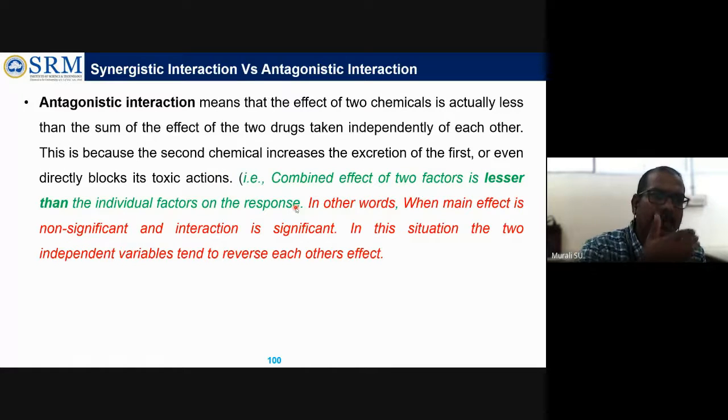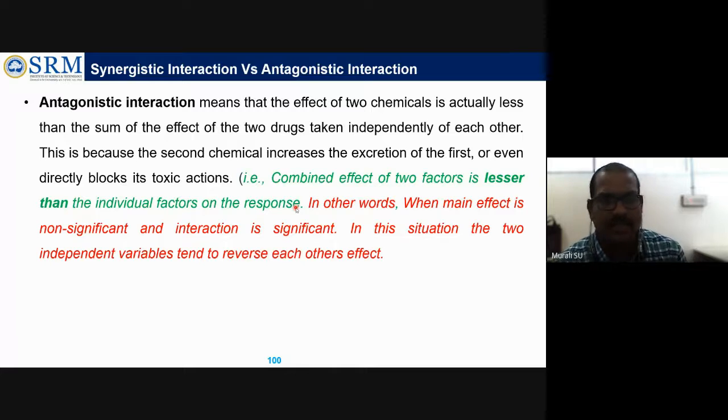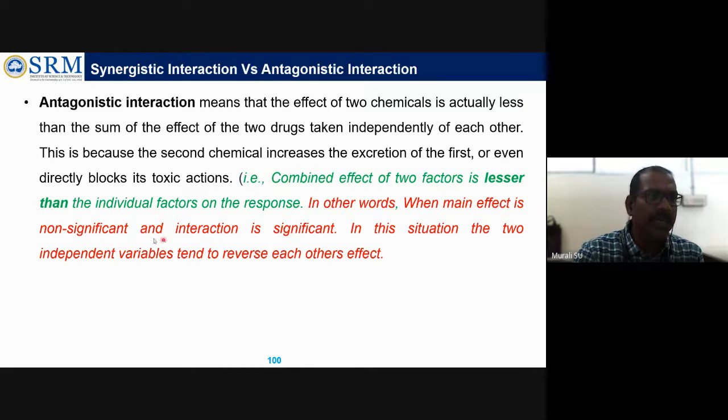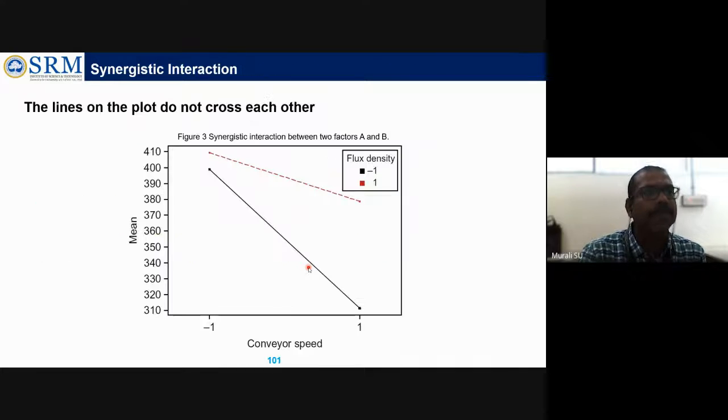In the sense, one factor is not influencing the other factor. So in other words, when the main effect is non-significant and the interaction is significant, in this situation, the two independent variables tend to reverse each other. So it will decrease, it won't enhance the other factor, it will reduce the other factor. Okay, this is what you have to take.